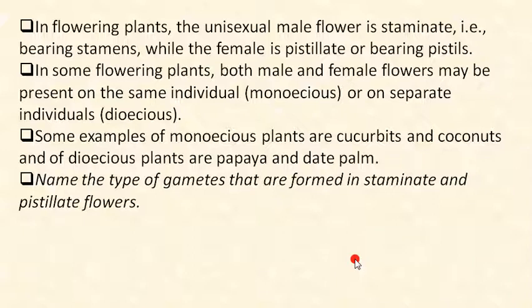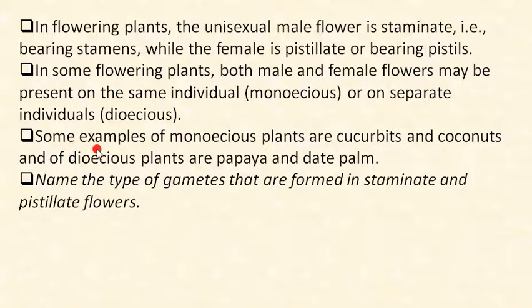Now in flowering plants, the unisexual male flower is staminate. In the case of flowering plants, the unisexual male flower is called staminate, and it bears the stamens, the male organ, while the female flower is pistillate, bearing the pistils. In some flowering plants, both male and female flowers may be present on the same individual, which we have already discussed as monoecious, or on a separate individual, called dioecious.